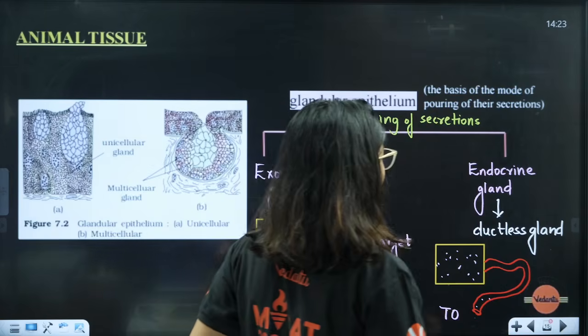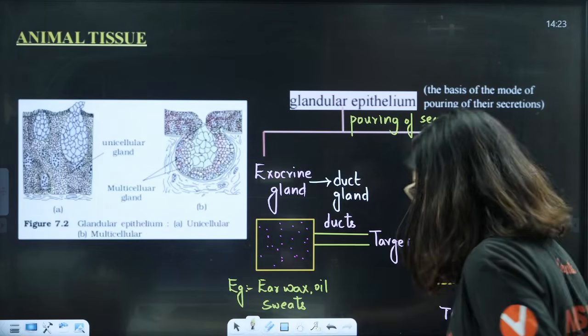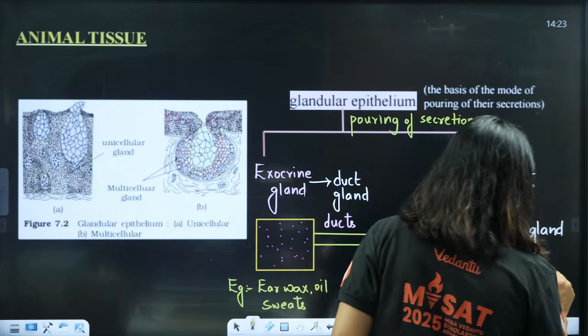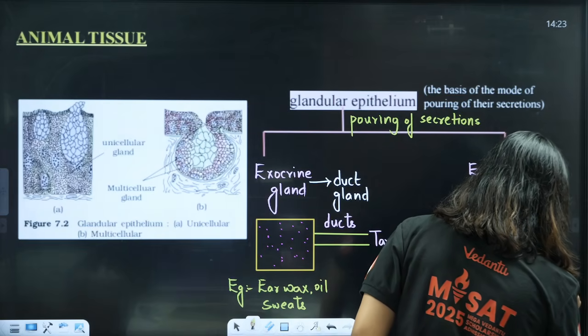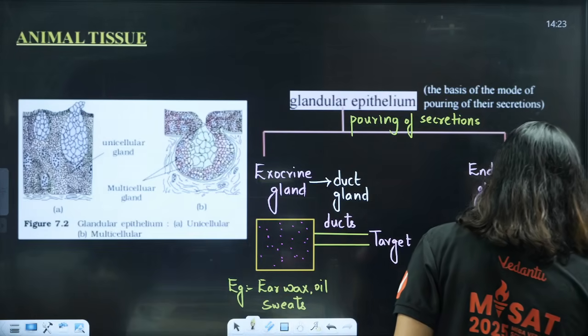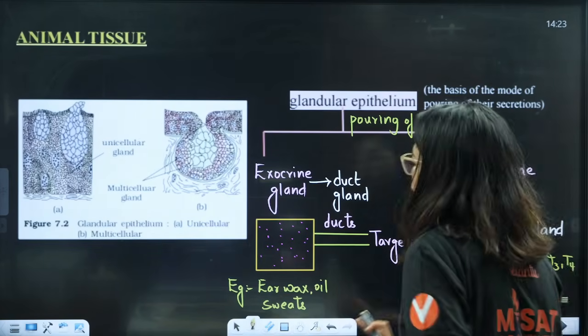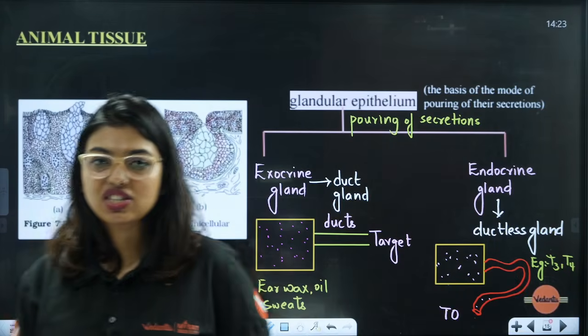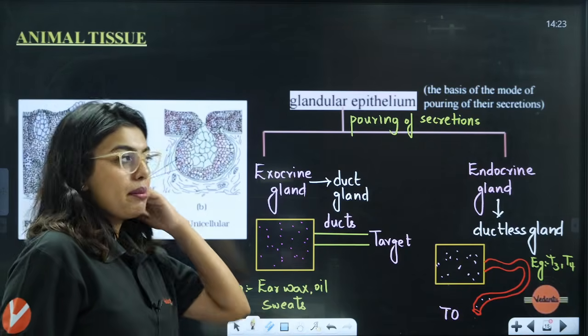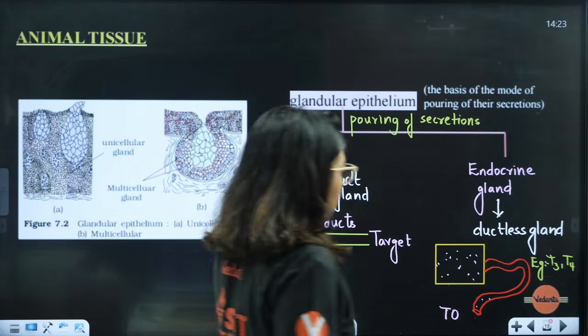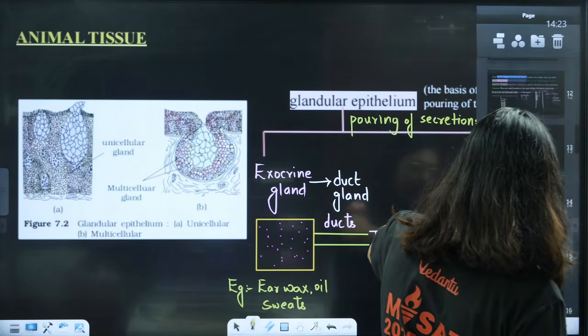Now here, endocrine gland, a lot of examples are there. For example, we will have the thyroid gland, T3, T4. All these are hormones. Okay, hormones are chemical messengers. Understood this? Yes. Okay, these are your examples.